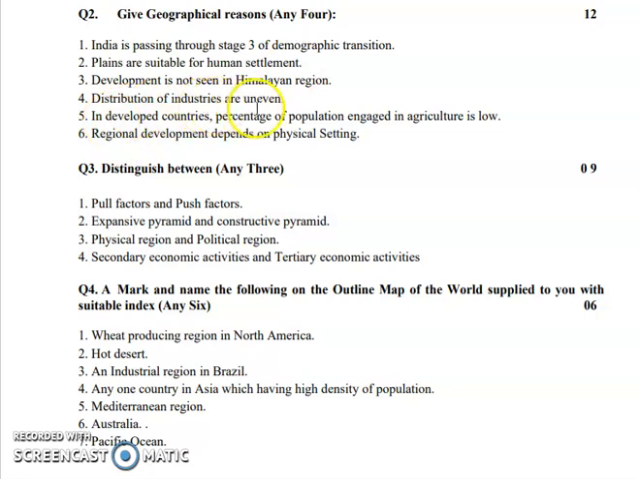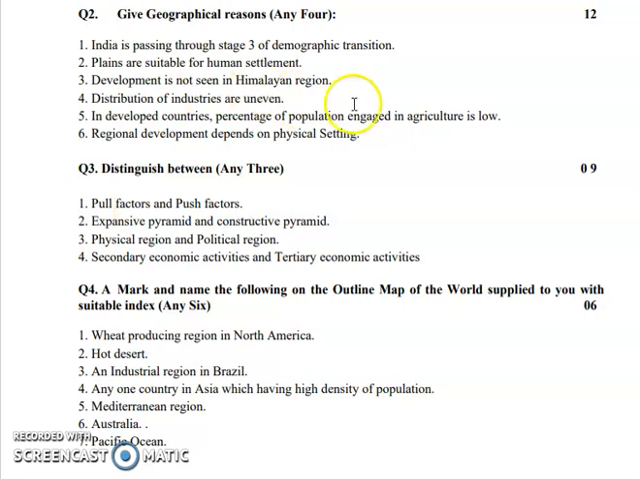Next, distribution of industries is totally uneven. So we all know the distribution of industries, on which factors our industry is influenced. So you have to write the explanation accordingly.